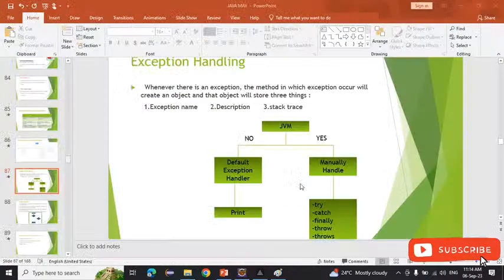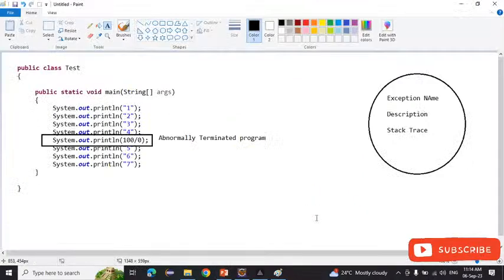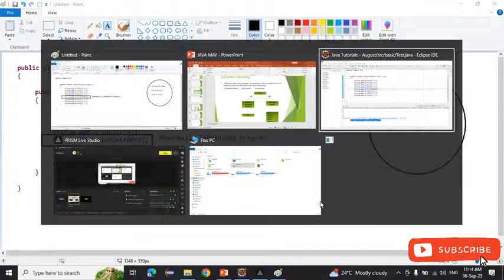So for that we have 5 ways. That is try, catch, finally, throw, and throws. We have these 5 keywords inside the exception handling. So today we will start with the try and catch.